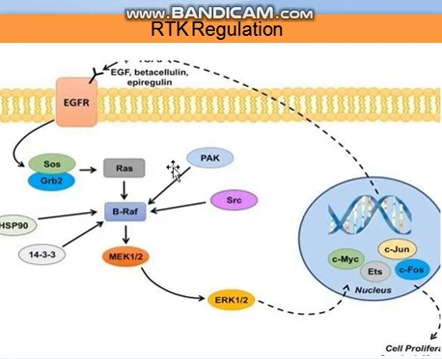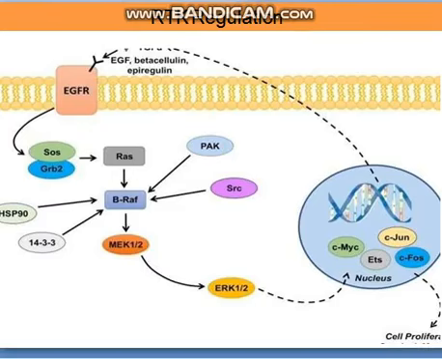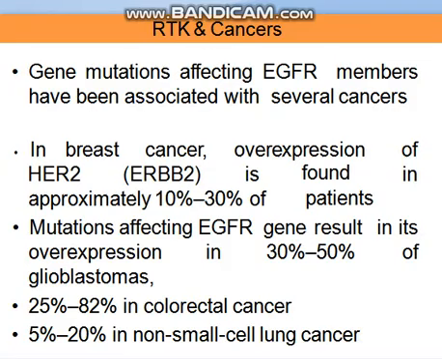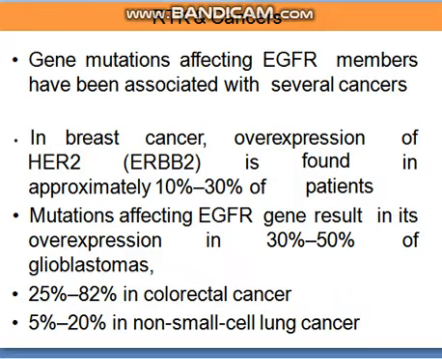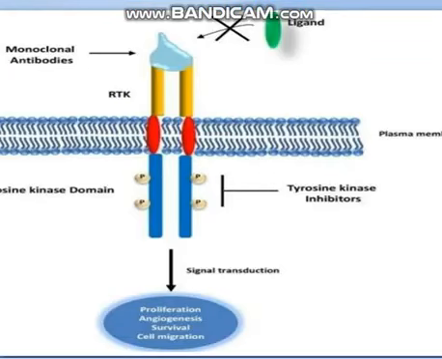So this is a negative feedback mechanism, and it is very important in the regulation of these receptors, because they are highly involved in cancers. If you see breast cancers, liver cancers, all types of cancers, you will see enhanced receptor tyrosine kinases. Okay, so that's why nature has given tight regulation over this receptor.